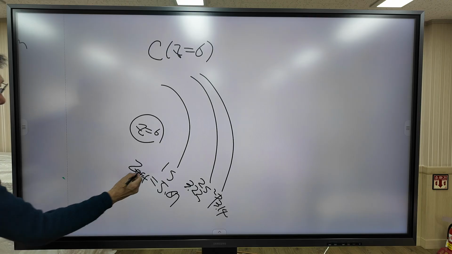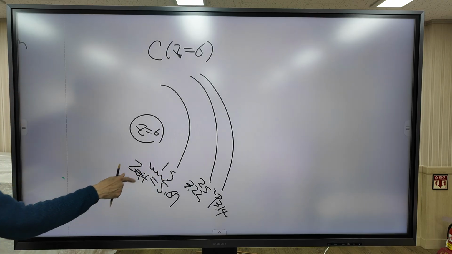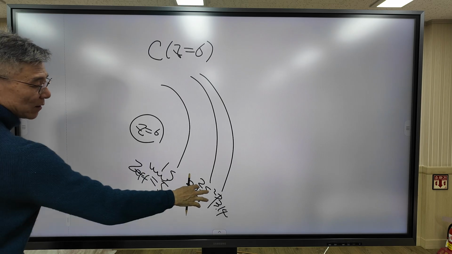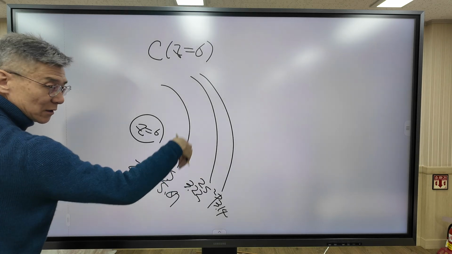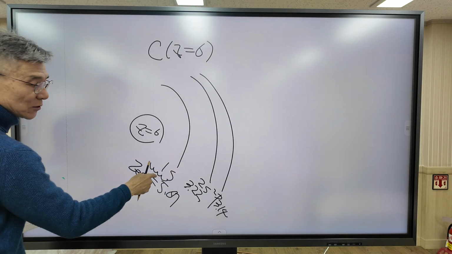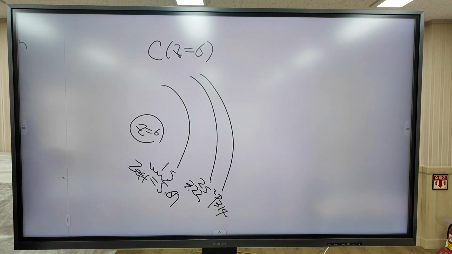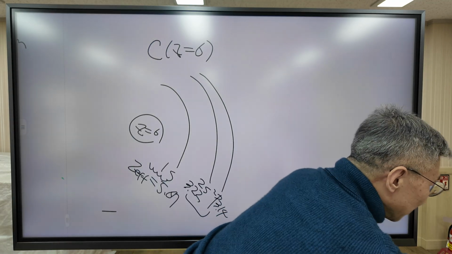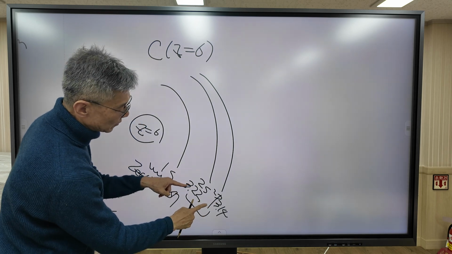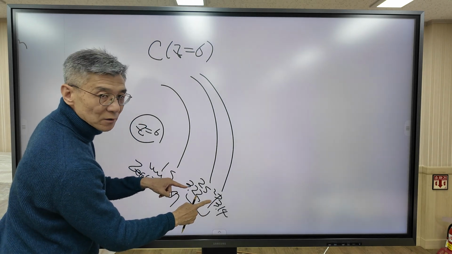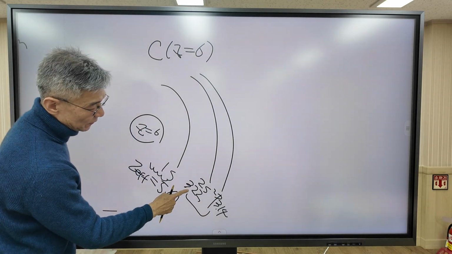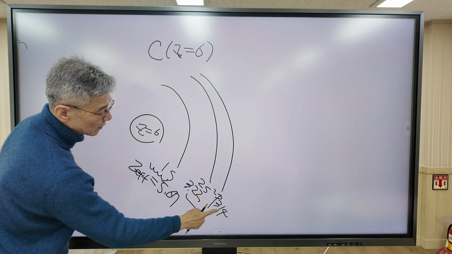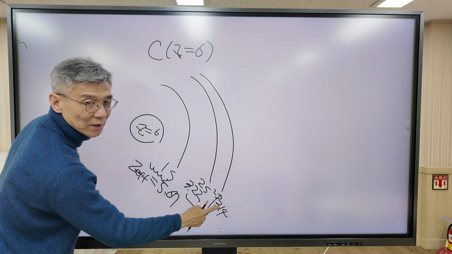The effective nuclear charge for 2s and 2p drops significantly from 5.67. Why? Because of the shielding effect of the 1s electrons. These 1s electrons shield the nuclear charge, so the effective nuclear charge drops significantly. And finally, even though the 2s orbital and 2p orbital share the same principal quantum number n equal to 2, the effective nuclear charge of 2s is slightly larger than that of 2p.